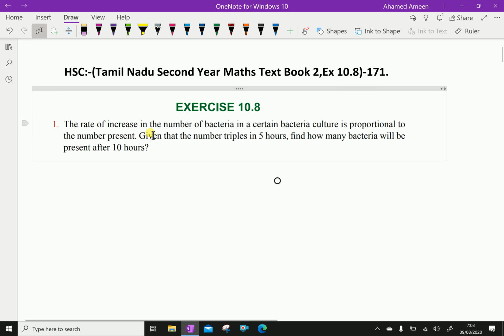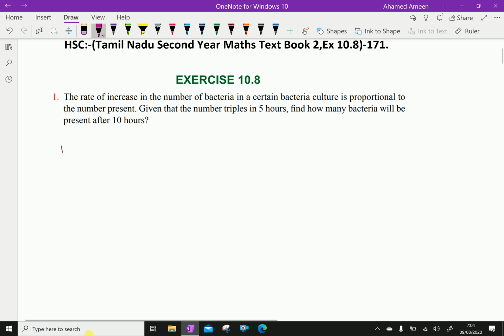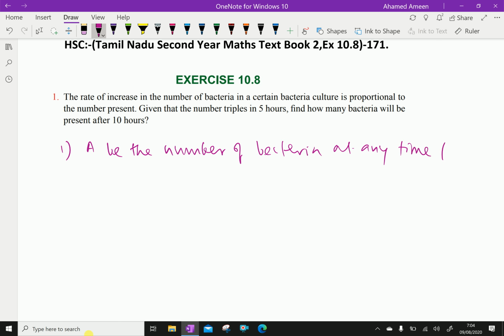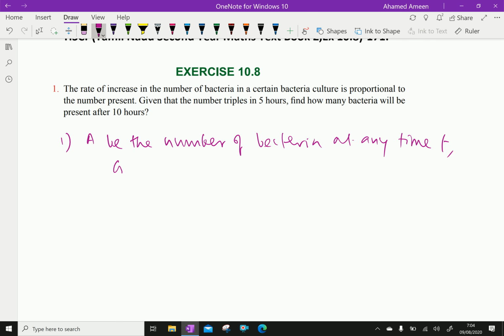The rate of increase in the number of bacteria in a certain bacteria culture is proportional to the number present. Given that the number triples in 5 hours, find how many bacteria will be present after 10 hours. Here, let A be the number of bacteria at any time t.